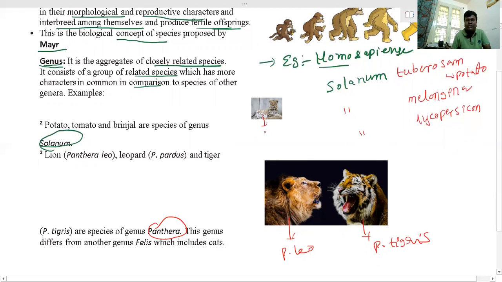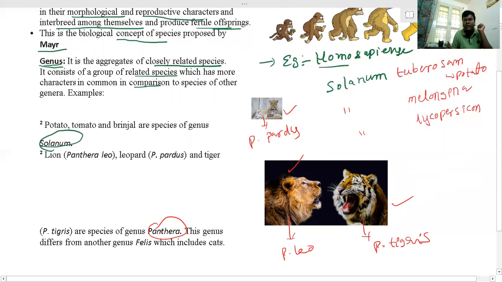The next one is Panthera pardus; pardus means leopard. Pardus, leo and tigris are different species, but there is a close relation among them, and they can be included in a genus called Panthera.